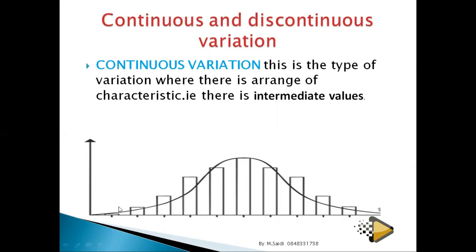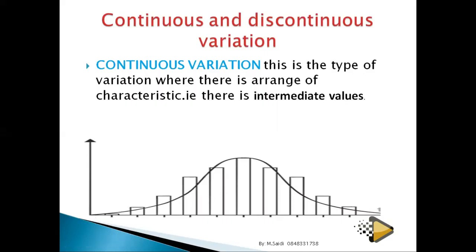For example, if you look at height in humans or size, you'll find out that people who are too small are very few, and people who are too big are also very few. But people who are just in the medium size, there are a lot.